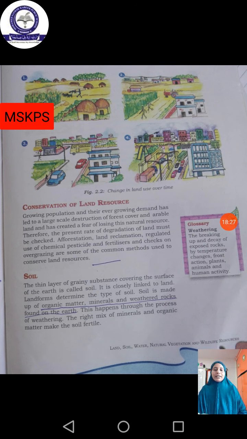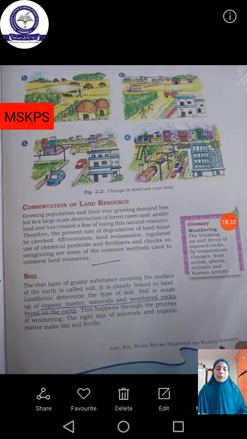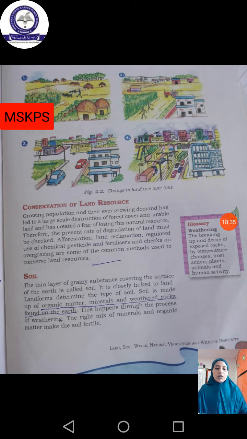And regulated use of chemical pesticides. Whenever we are cultivating or doing any agricultural processes, we should not use chemical pesticides. We must try to avoid it, and we have to use only organic pesticides. Pesticides are nothing but the chemicals which we use for the growth of a plant.